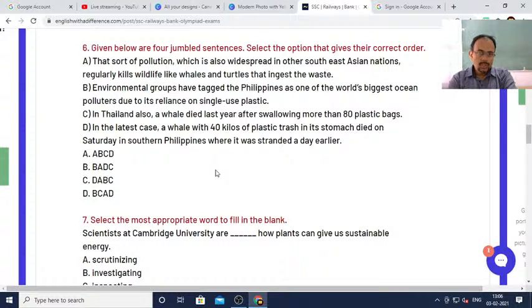That sort of pollution, which is also widespread in other Southeast Asian nations, regularly kills wildlife like whales and turtles that ingest the waste. Environmental groups have tagged the Philippines as one of the world's biggest ocean polluters due to its reliance on single use plastic.